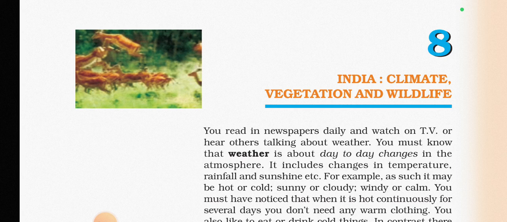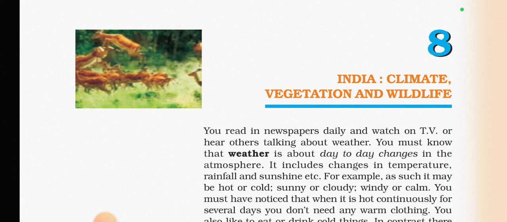Weather is about day to day changes in the atmosphere, and it is momentary. For example, it can be sunny in the daytime, rainy in the noontime, and cold at night time. So it is momentary. It changes with time, depending on a variety of reasons.